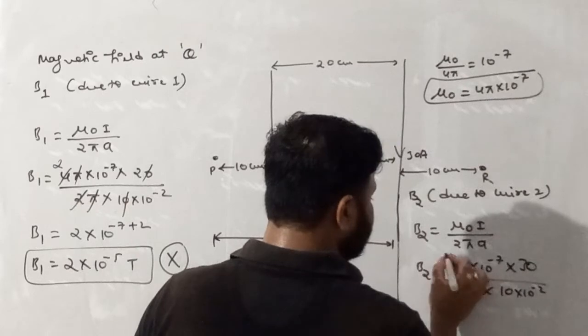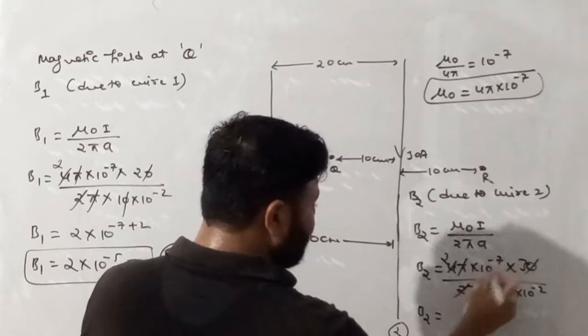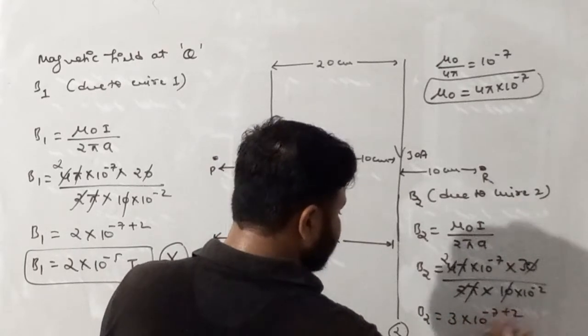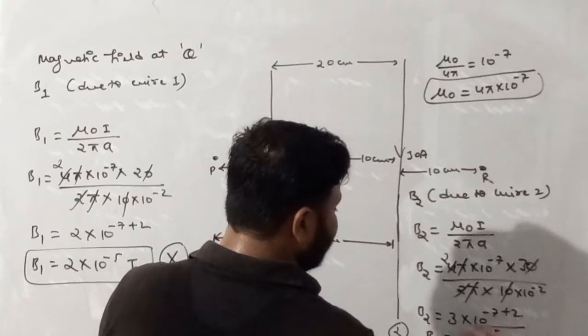Pi, 2 2s are 4. 10 gets cancelled. So B2 becomes equal to 3 into 10 raised power minus 7 plus 2. So B2 becomes equal to 3 into 10 raised power minus 5 Tesla.